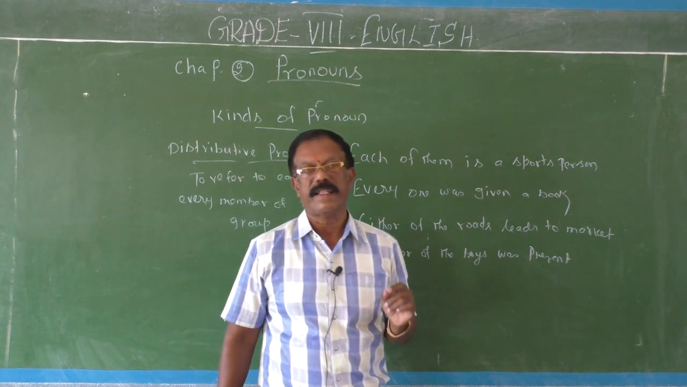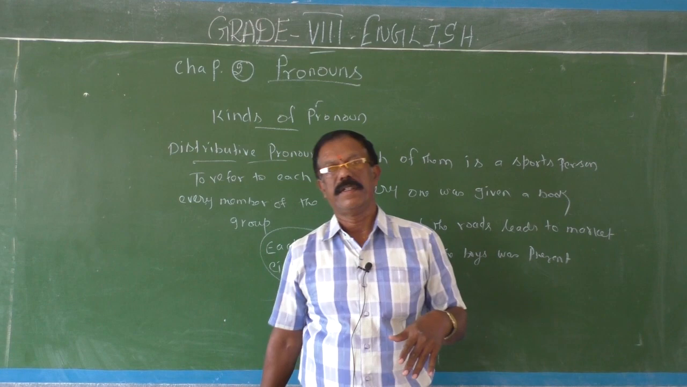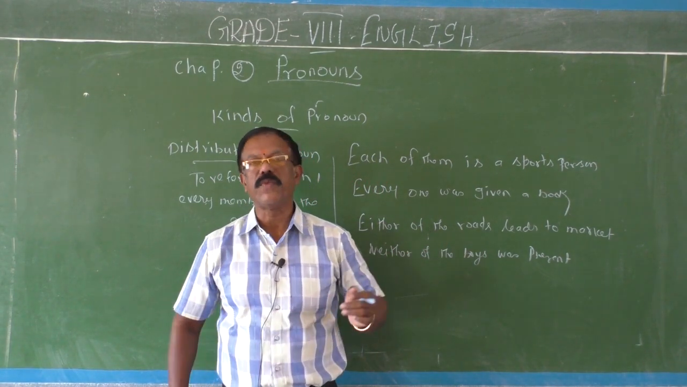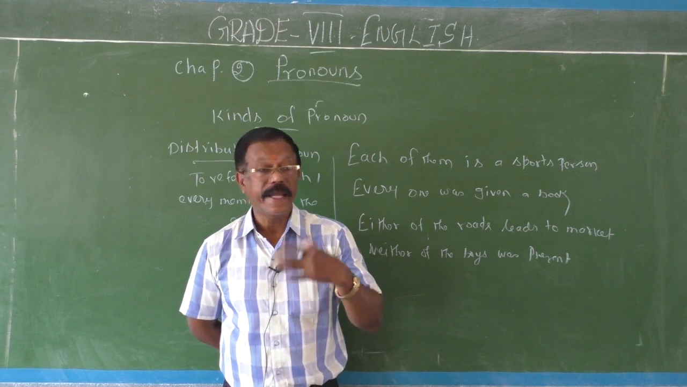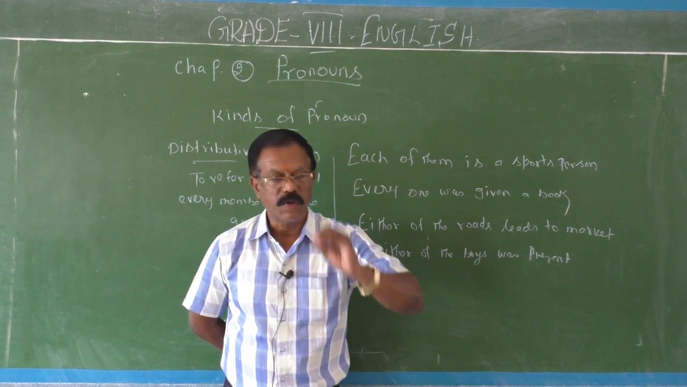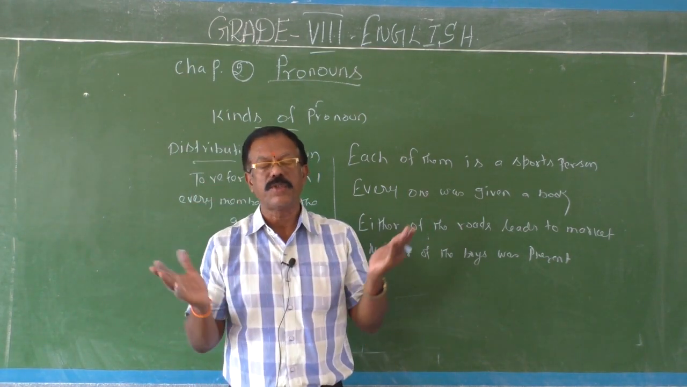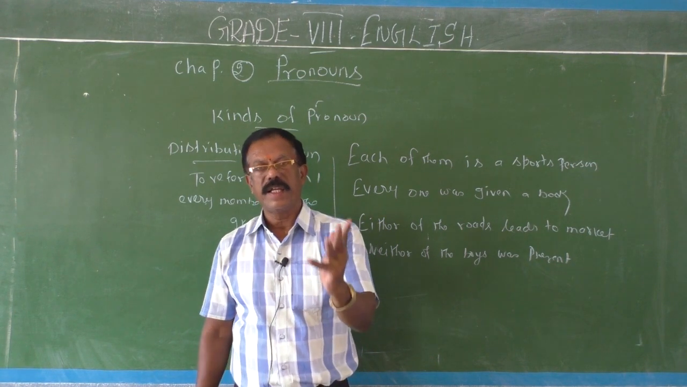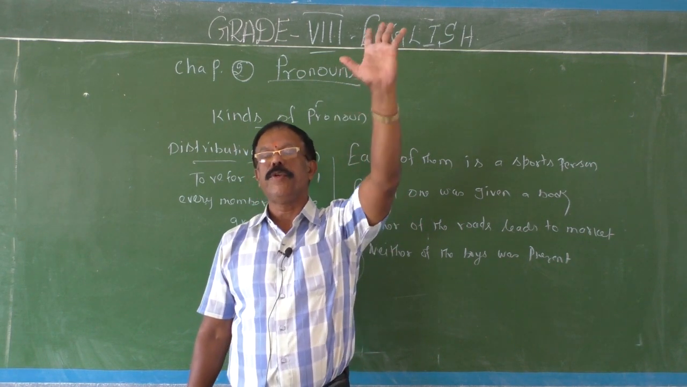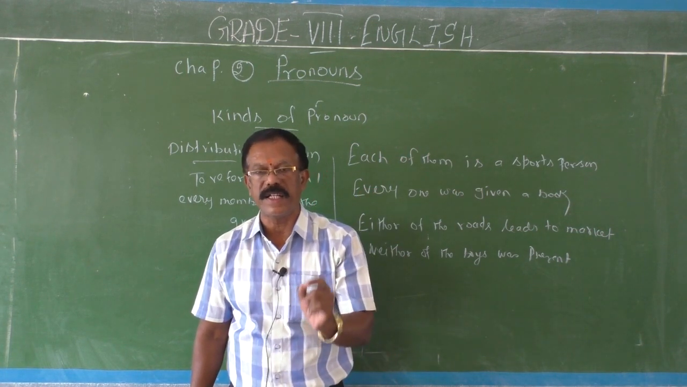When you use either, either books means this book and that book. Both books are useful. Either of the books is useful, but neither of the books is useful means this book is also not useful, that book is also not useful. So you should know the difference. Each, every, either and neither are called distributive pronouns because they refer to each and every one of the group.